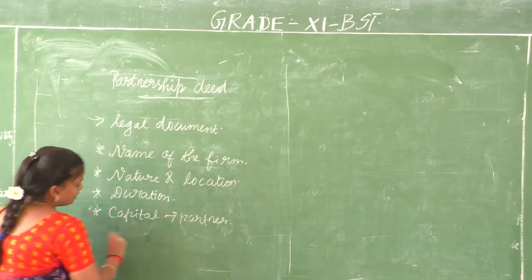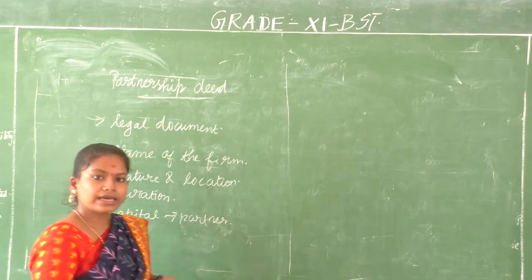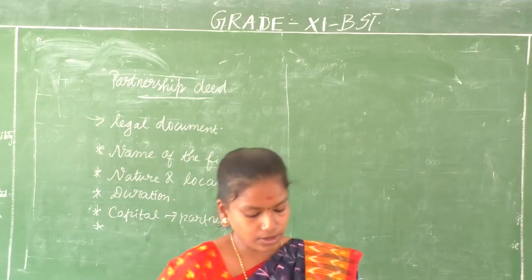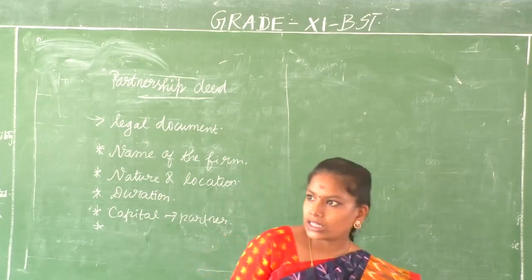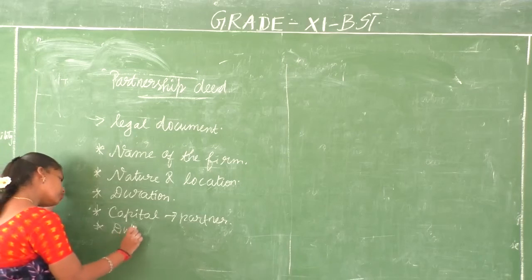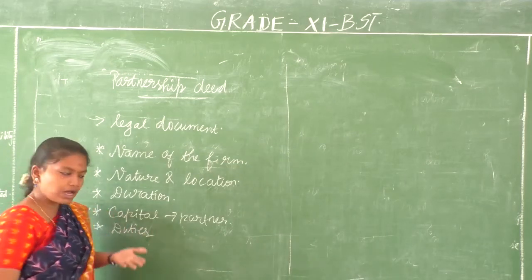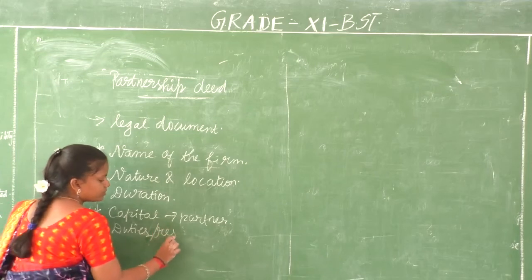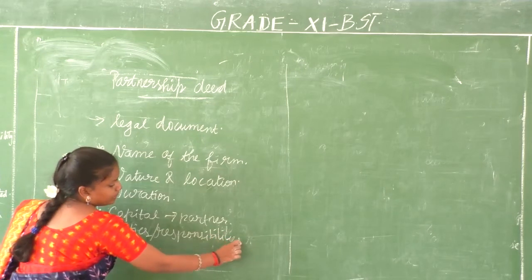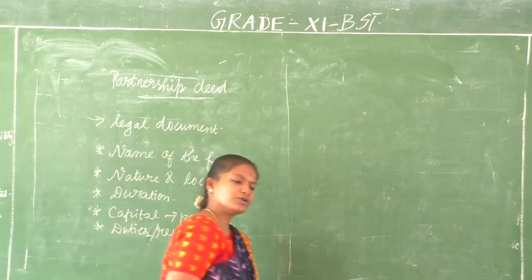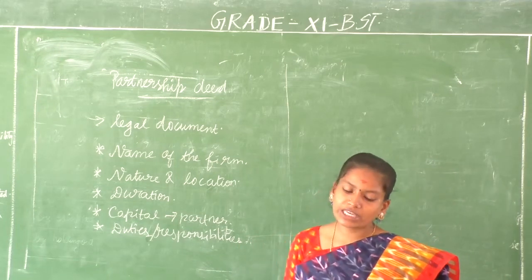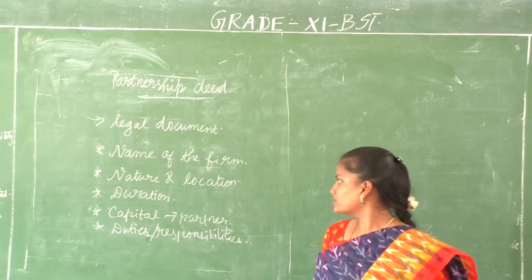Why do we want to know it? Only then will we be able to know their percentage of share in profit or loss or in management or anything. Then comes their duties and responsibilities. So one will be in charge of production, one might be in charge of finance, marketing. So the duties and responsibilities of each partner will be mentioned, the common duties and responsibilities as well as the individual duties and responsibilities of each partner.